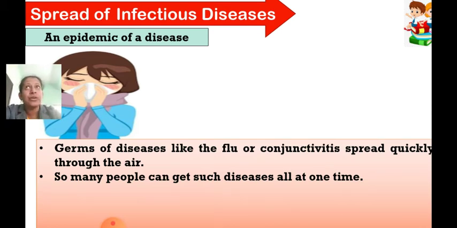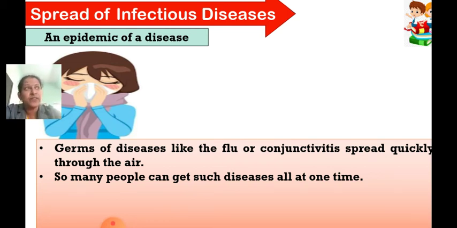Now it is corona, COVID-19, which has spread not only in our area, not only in India, but everywhere. Since it is the whole world, instead of calling it an epidemic, we call it a pandemic. Pandemic means when it spreads everywhere, but epidemic means in a particular area when so many people are getting it at the same time.